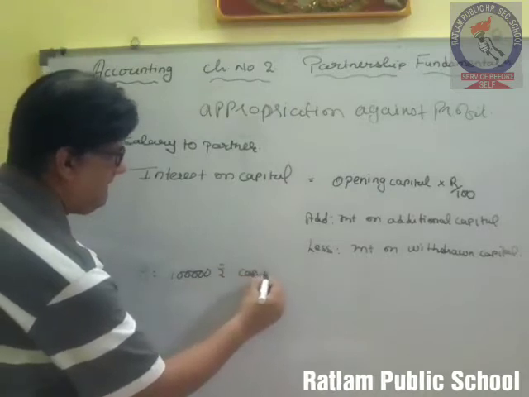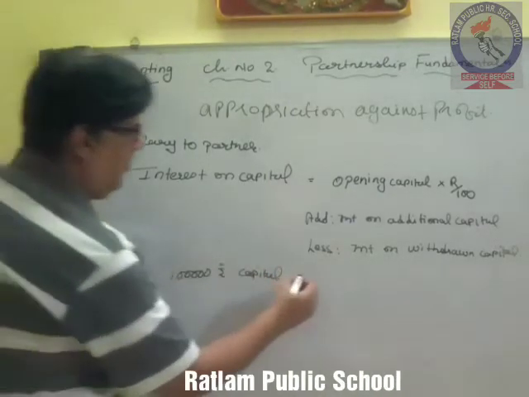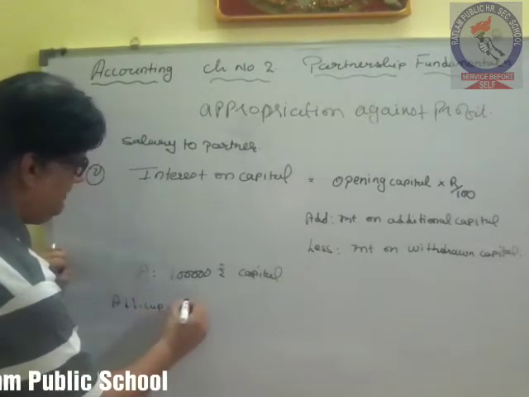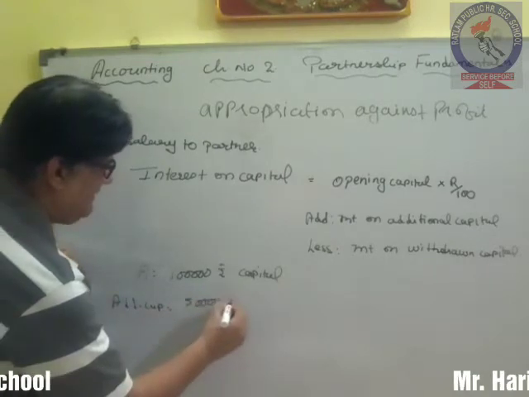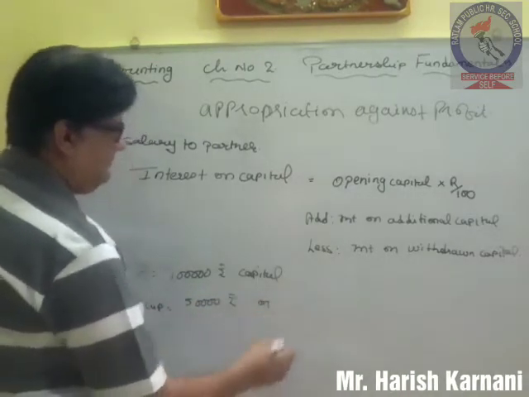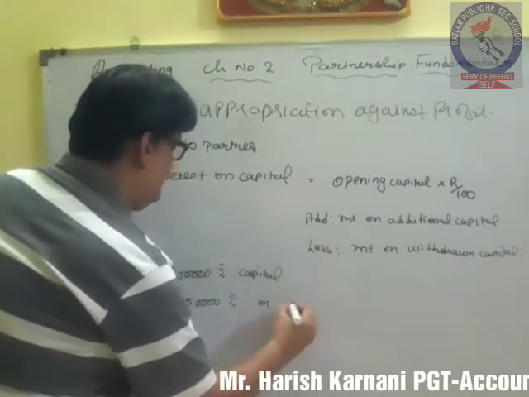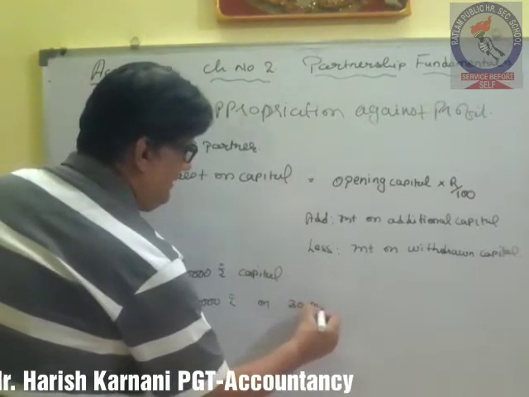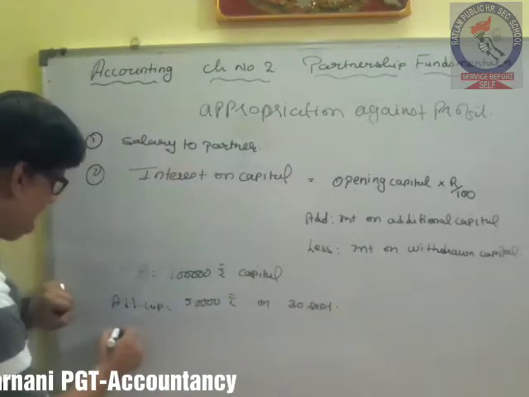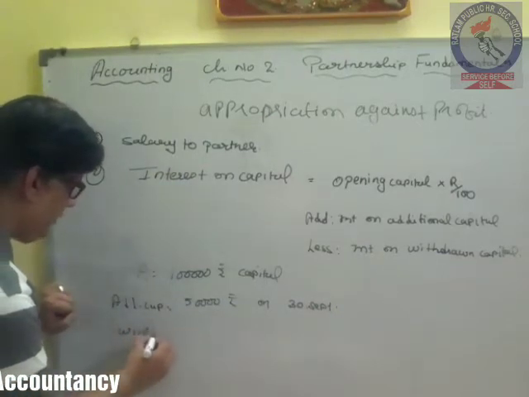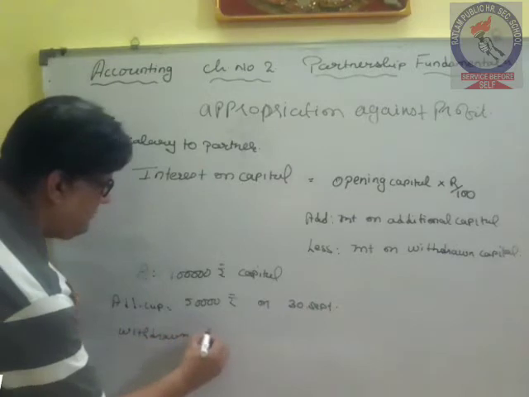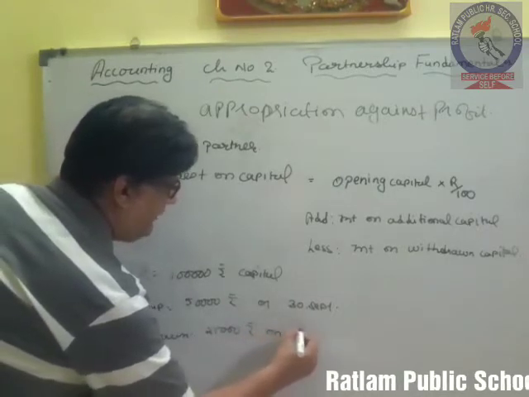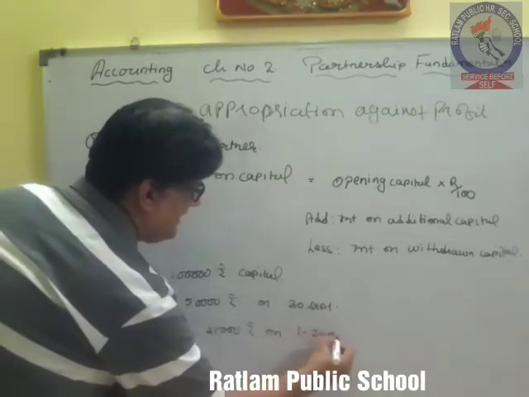capital. Then additional capital of rupees 50,000 on 30th September, and then he has withdrawn 25,000 rupees from the capital on 1st January.